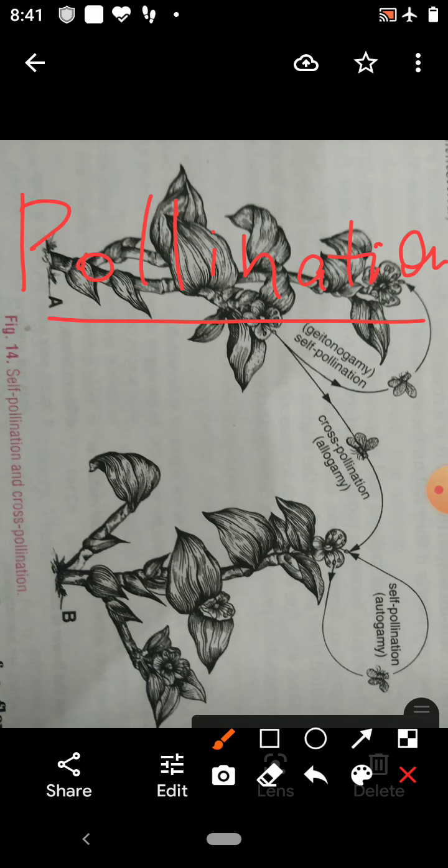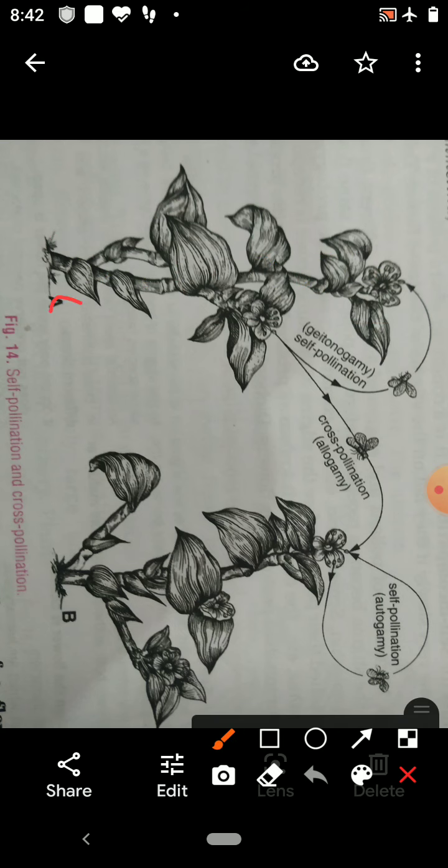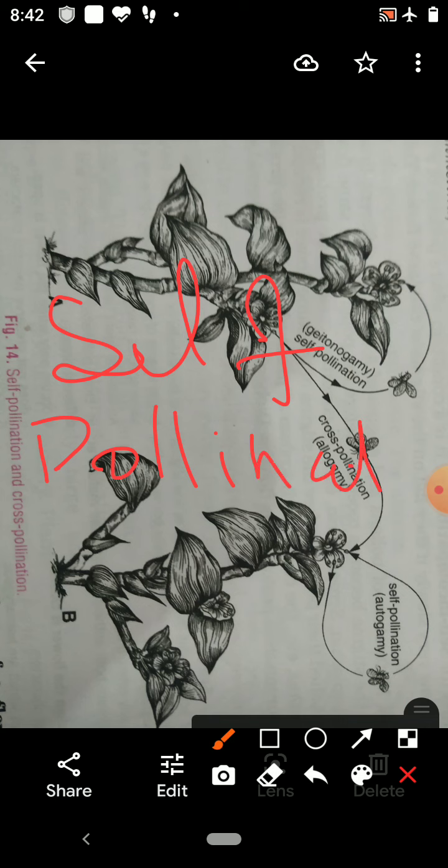So, when pollen grains transfer from the anther of a flower to the stigma of the same flower, that pollination is called self pollination. So, what is self pollination? Transfer of pollen grains from the anther of a flower to the stigma of the same flower.